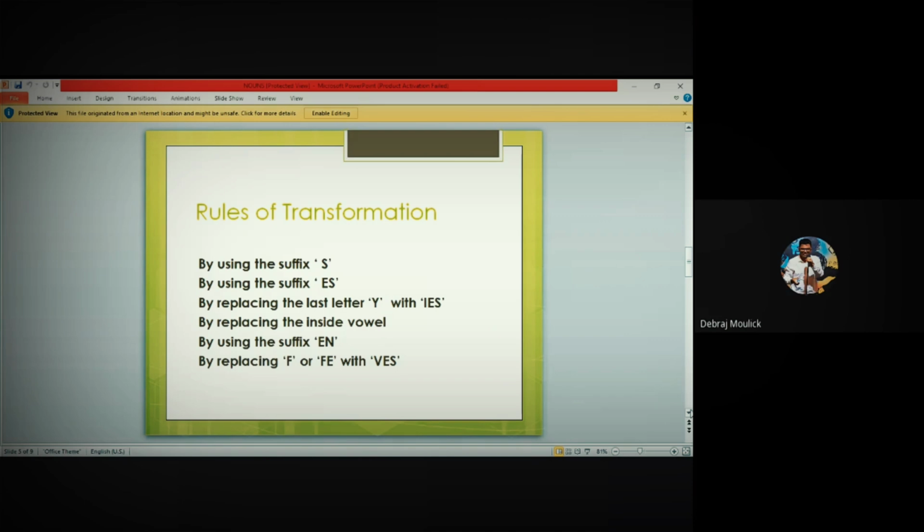So by adding s to the singular noun, run becomes runs. Chair, you add s, chairs. Radio becomes radios. Canto is a part of a poem, in the old English poem, cantos. For example, Paradise Lost, there are poems which refer to cantos.